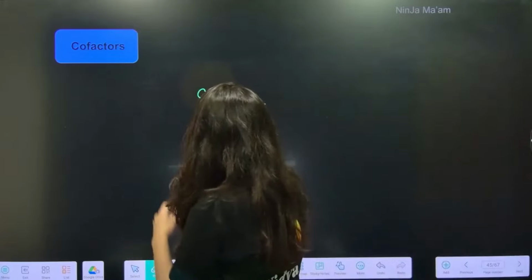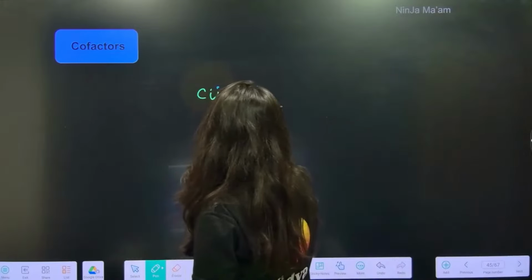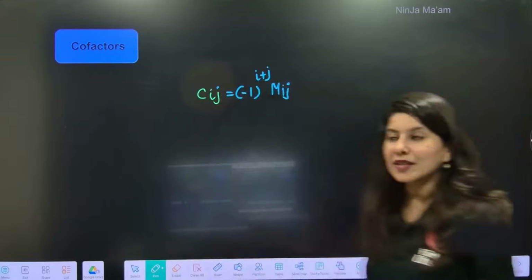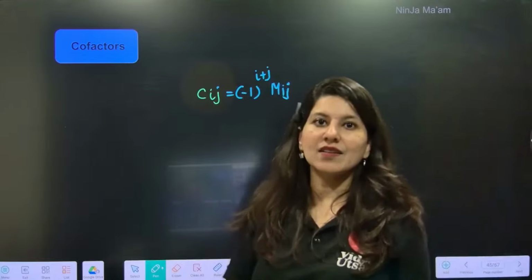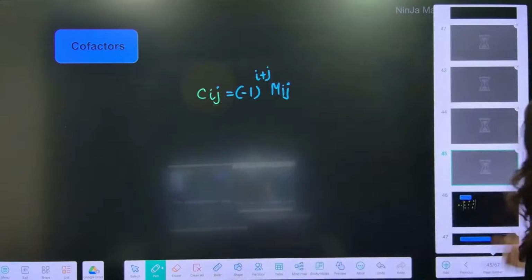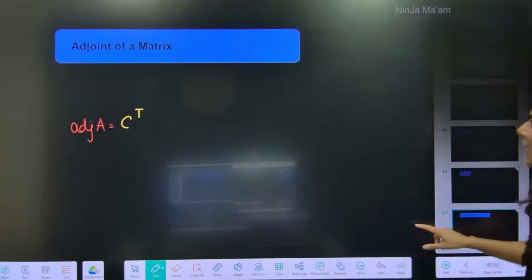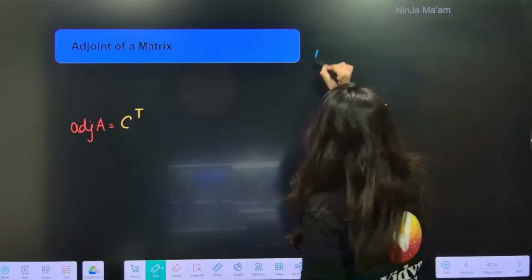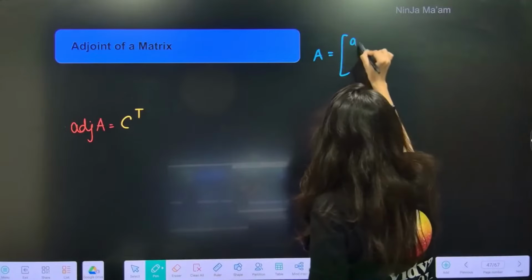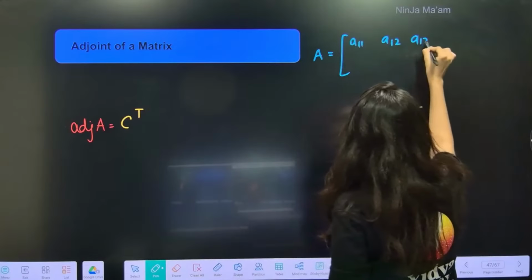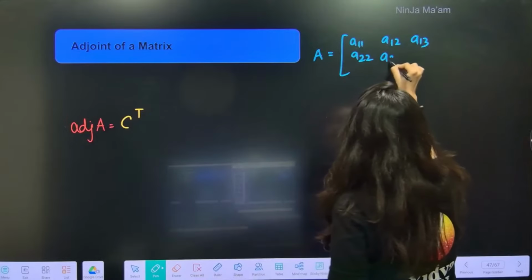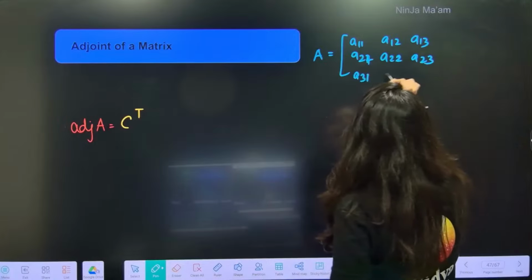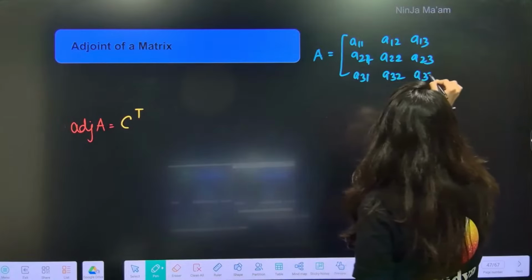So the formula is Cij equals minus 1 power i plus j times Mij. You know how to calculate minors, just put it in this formula and you will get the corresponding cofactor. But ma'am, why are we calculating minor and cofactor? So basically what we are trying to do, see, understand. Suppose you have a matrix A11, A12, A13, A21, A22, A23, A31, A32, A33.